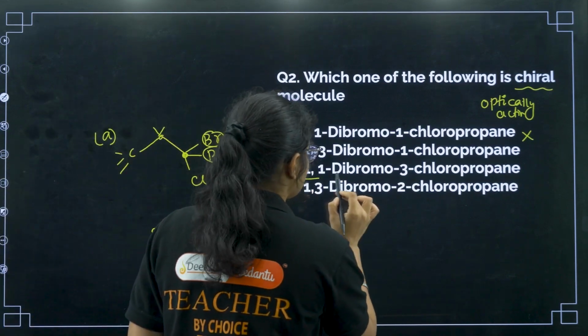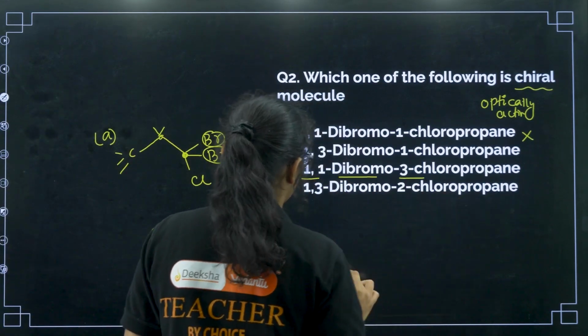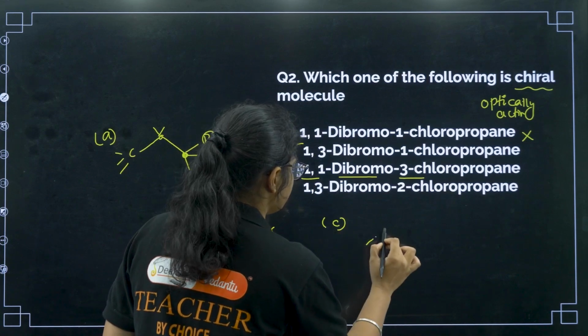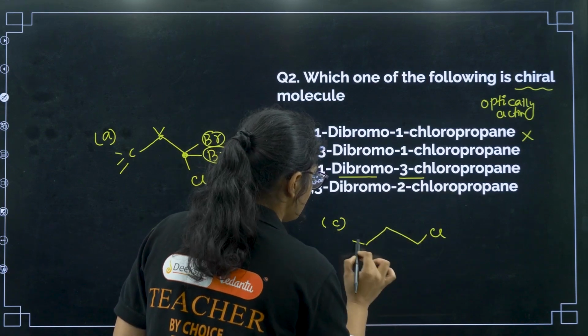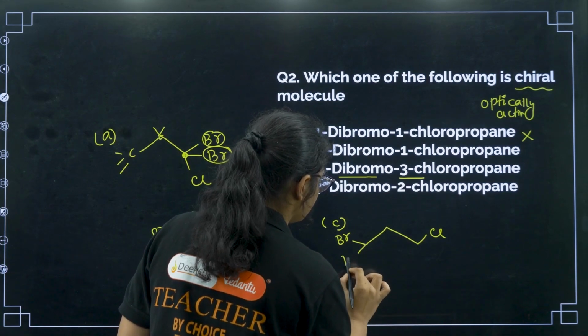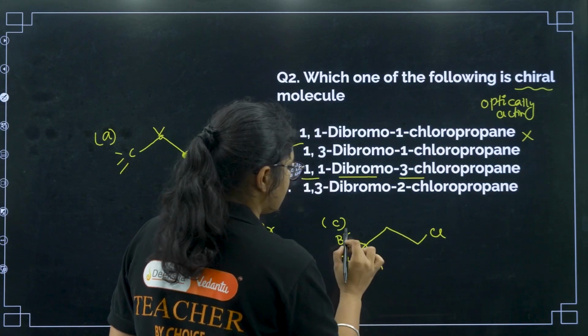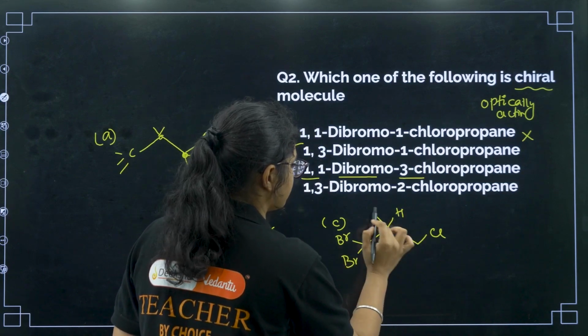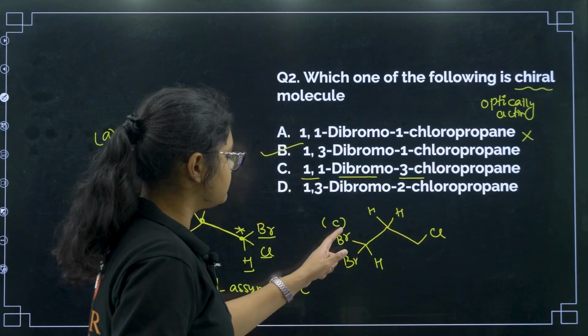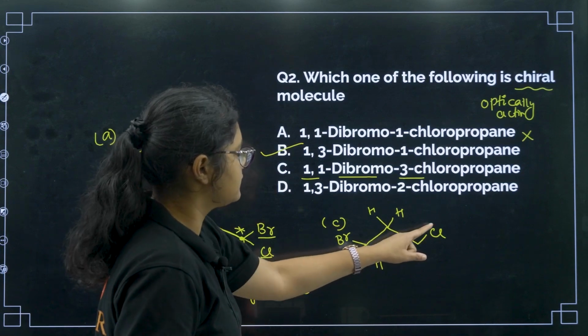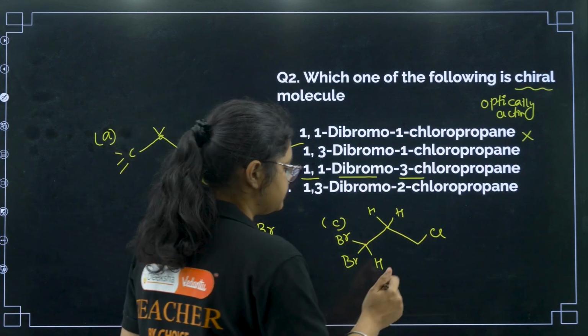Next question, let us see 1,1-dibromo 3-chloropropane. Okay, let us see option number C. You have bromine, bromine and hydrogen. 1,1-dibromo and you have hydrogen, hydrogen here. So you can see 1,1-dibromo and 3-chloropropane, right?